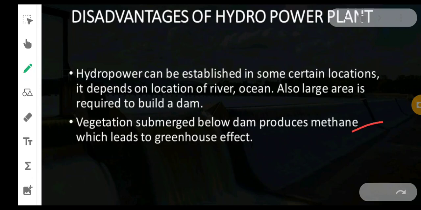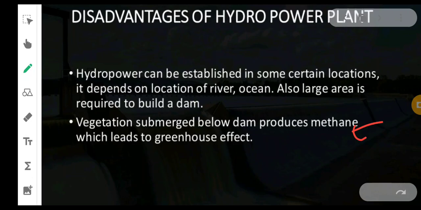Also, the vegetation submerged below dams produces methane, which leads to the greenhouse effect. Generally, the area behind the dam will go inside water, and the people and vegetation over there should be relocated to some other place. They have to be shifted from one place to another.